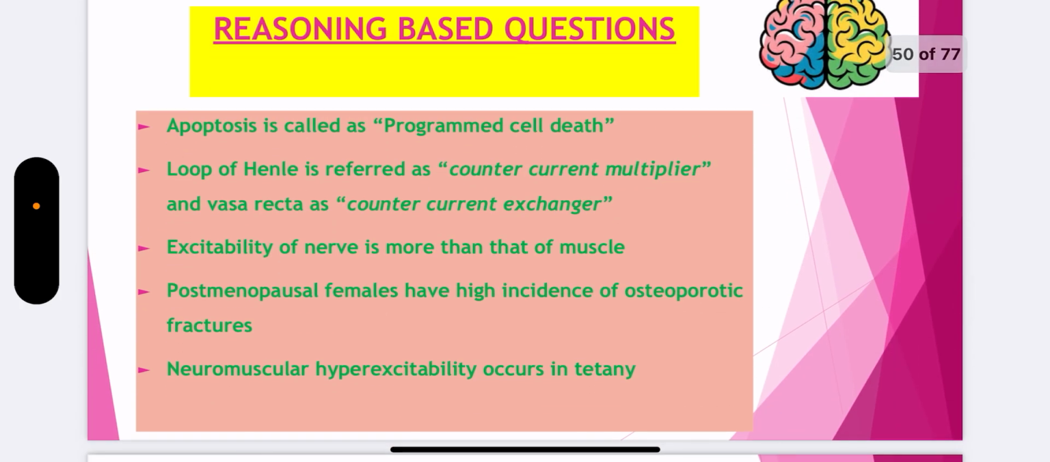Why apoptosis is referred as programmed cell death? Why loop of Henle is called as countercurrent multiplier and vasa recta as countercurrent exchanger? Why excitability of nerve is more than that of muscle? Postmenopausal females have high incidence of osteoporotic fracture. Why? Neuromuscular hyperexcitability, it occurs in tetany. Why does it occur?